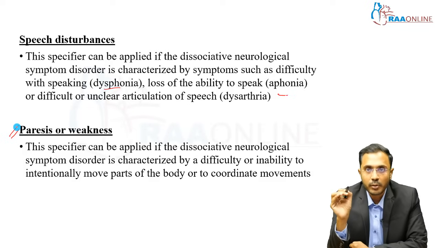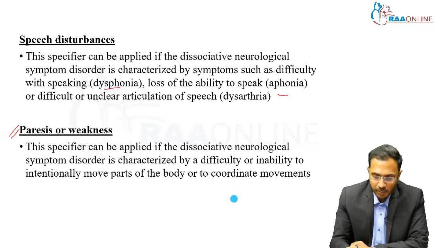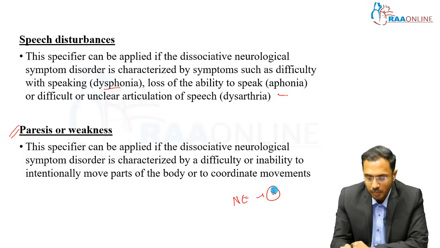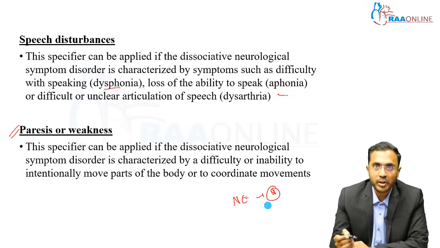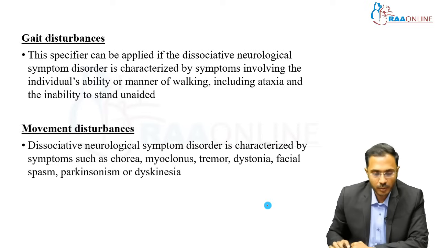It is applied when the dissociative neurological symptom disorder is characterized by difficulty or inability to move a part of the body, usually common in the lower limb. They will not be able to walk. But if you do the neurological examination, it will be normal. Power, tone, reflexes, all those things will be normal, but they will not be able to walk. They will not be able to lift the limb, or hand function will be lost. And it is not explained by any known neurological disorder, that is dissociative paralysis or weakness.